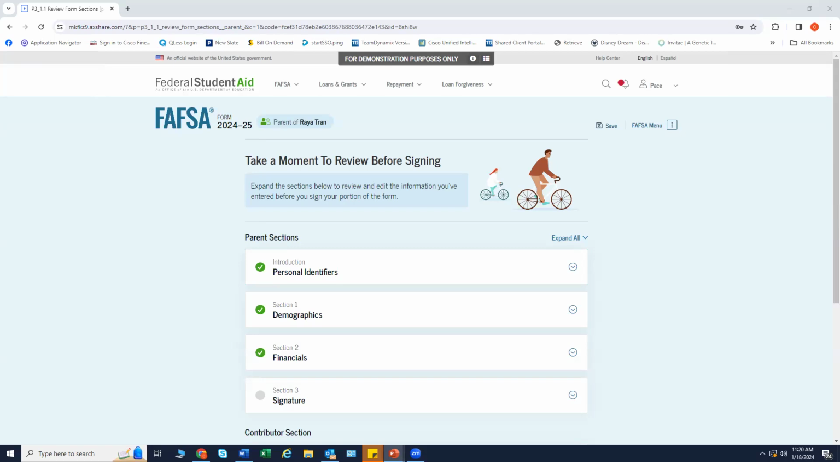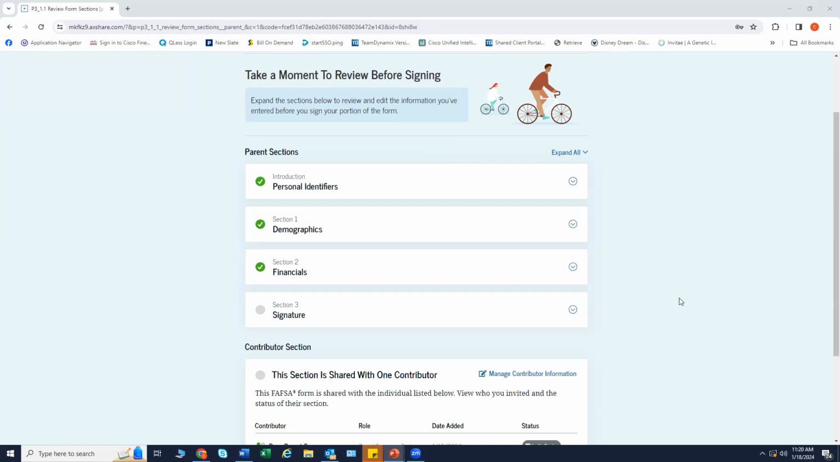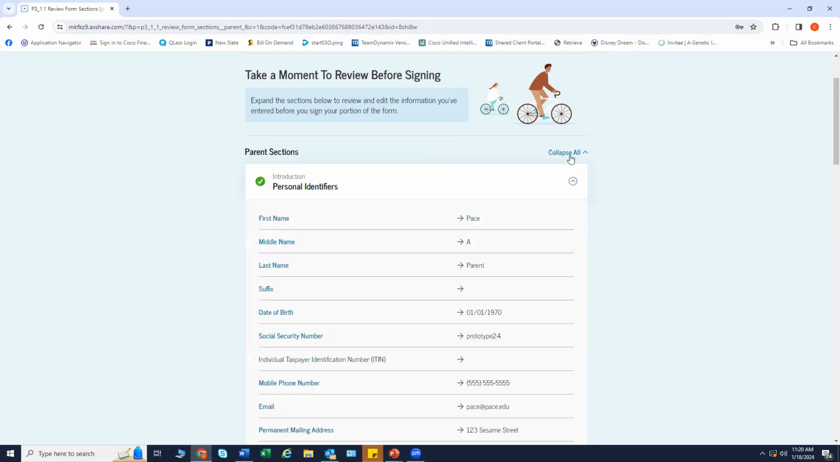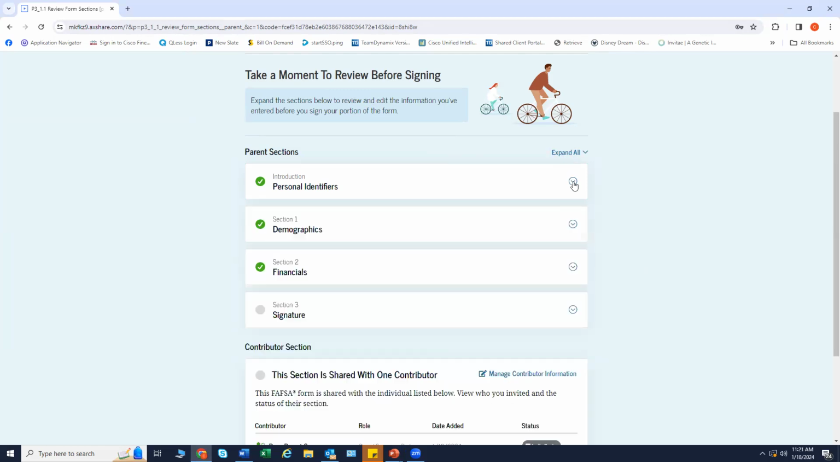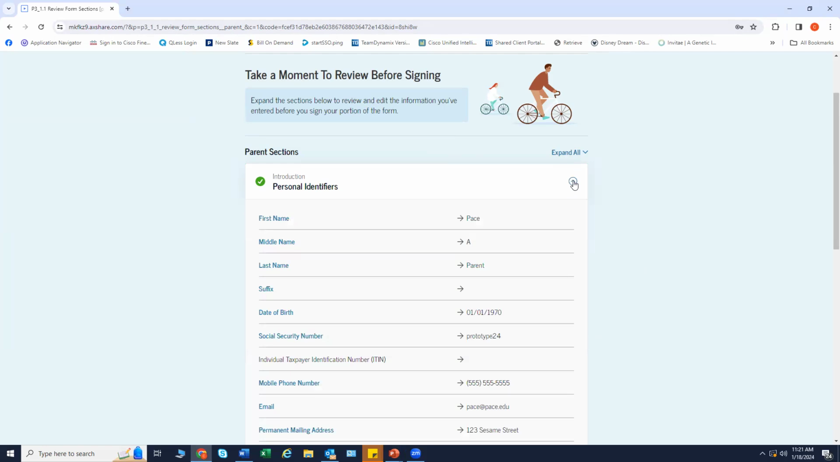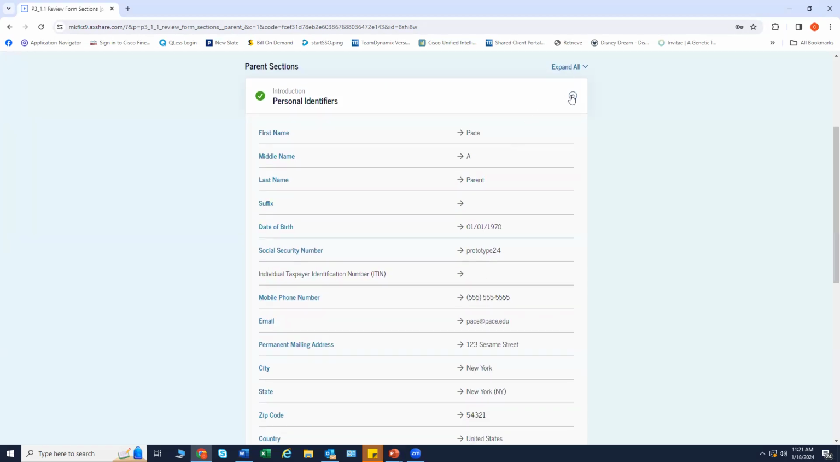The review page displays the responses that the parent has provided in the FAFSA. In this scenario, the parent can only view responses within the parent section of the student's FAFSA form. The parent can view all of their responses by selecting Expand All or expand each section individually. To edit a response, the parent can select the question hyperlink and be taken to the corresponding page.